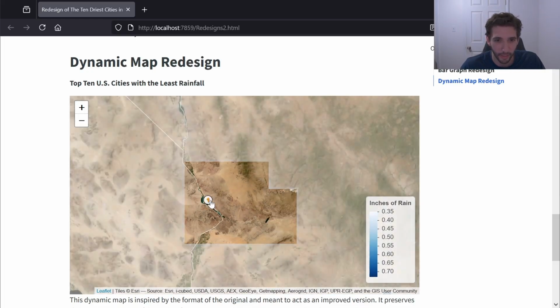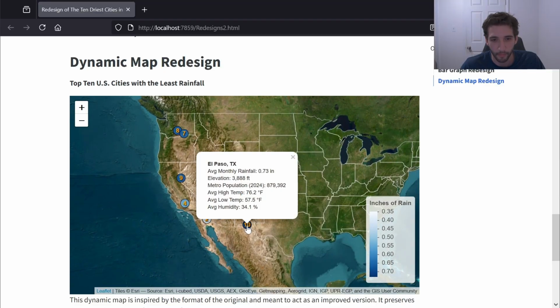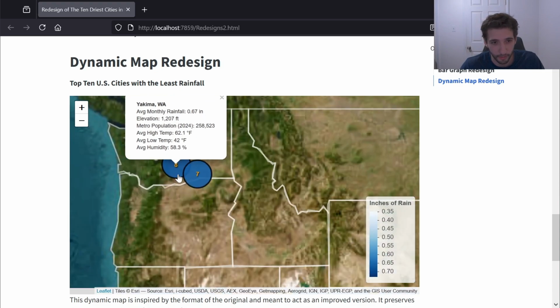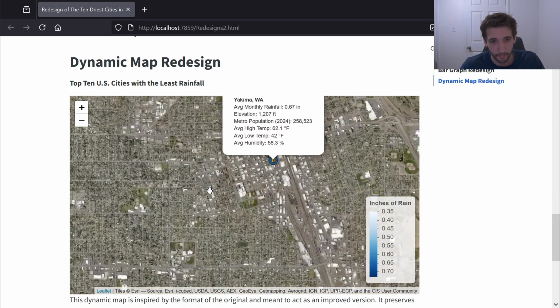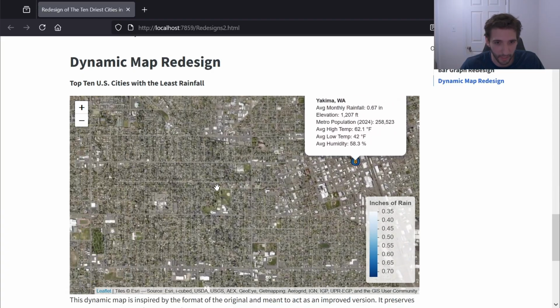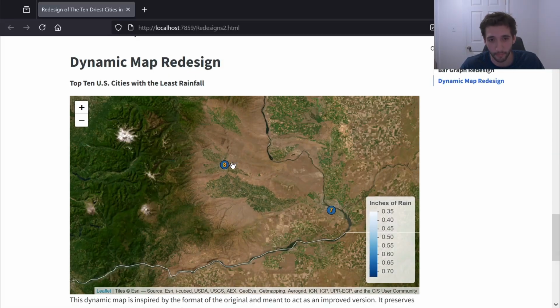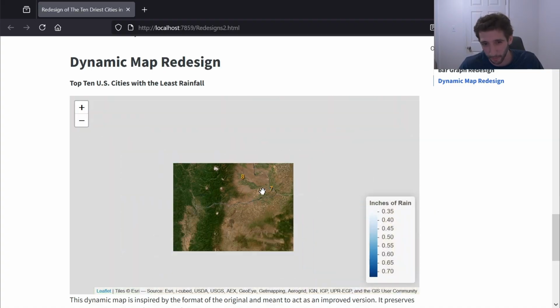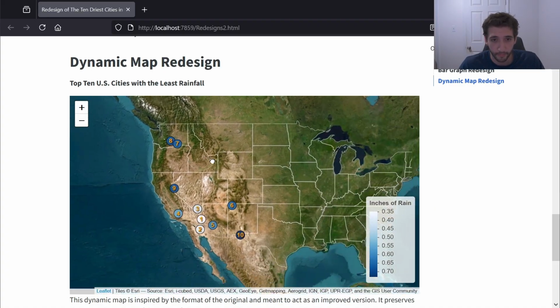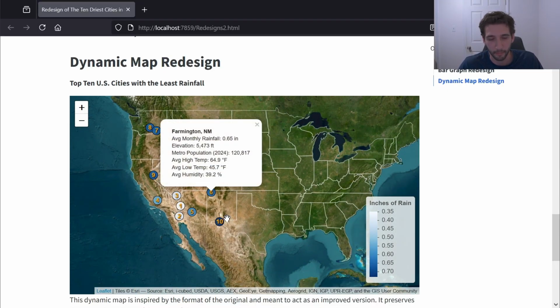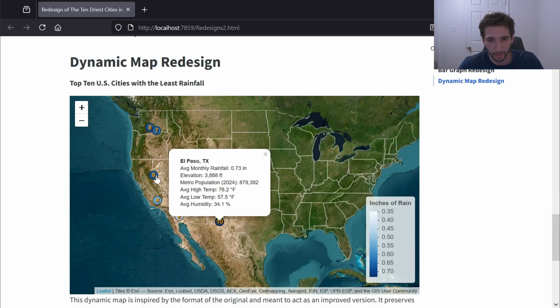But also with this information, you can see El Paso, Texas, has the most rainfall of all these cities, but Yakima, Washington, with less rainfall, is cooler and is also more humid. And just by zooming in, you can see it's actually got some green in the satellite view. So I thought that was pretty interesting when you add more information than just rainfall. Oh yeah, and also the graph is less busy in its default state. And if you want that extensive information, just click on whatever city you're focused on.